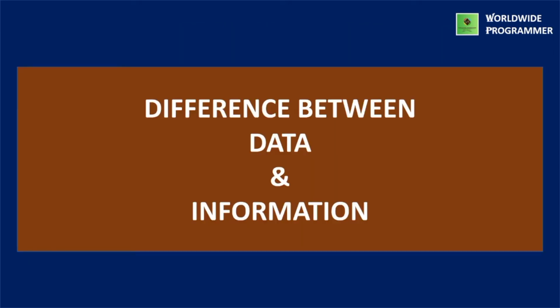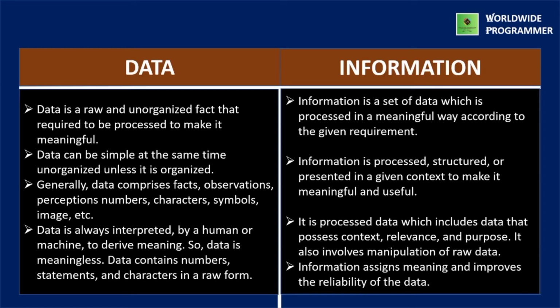Next one is what's the difference between data and information. The first point of data is a raw and unorganized fact that is required to be processed to make it meaningful. The first point of information is a set of data which is processed in a meaningful way according to the given requirement.